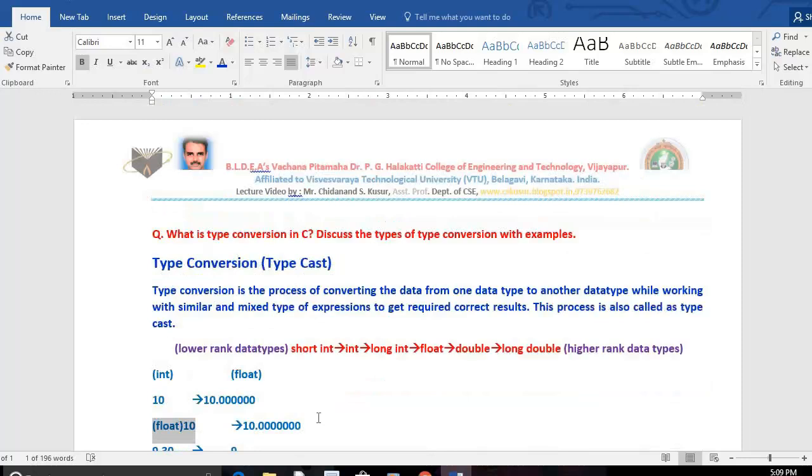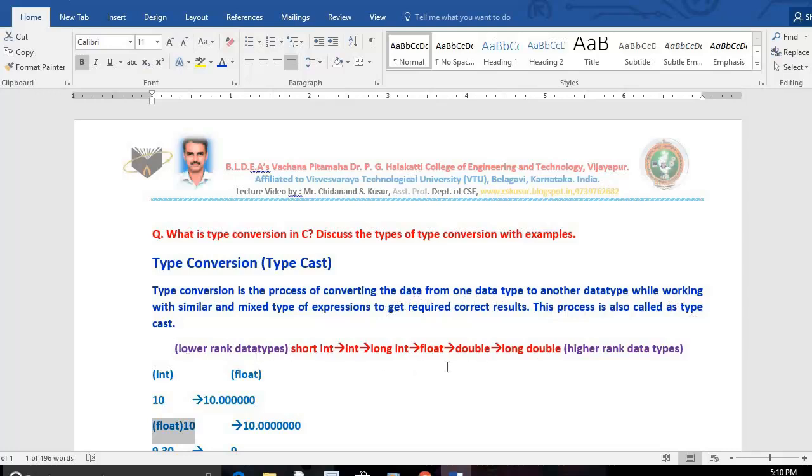In the exam, if they ask what is type conversion, then this is how to write the answer. Type conversion is the process of converting the data from one data type to another data type while working with similar or dissimilar type of expressions to get the required correct results. This process is also known as typecast.